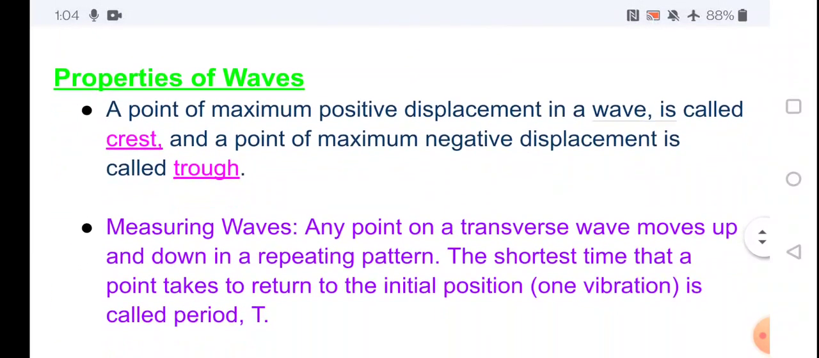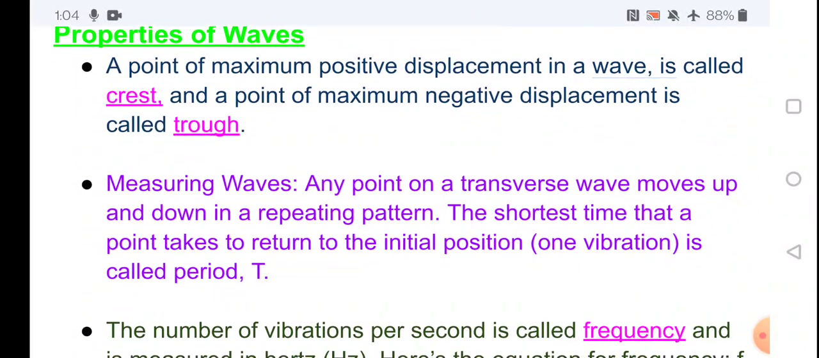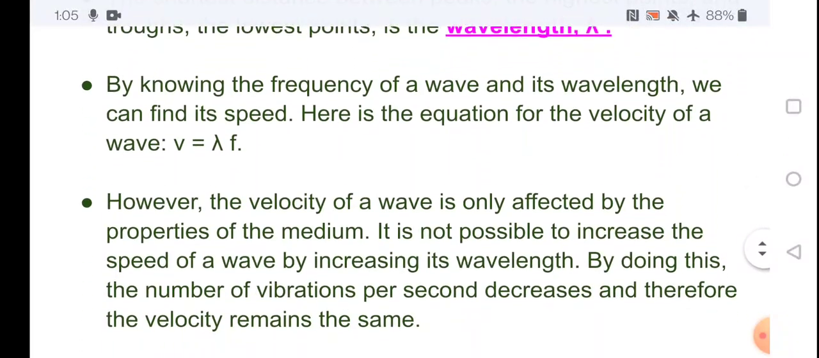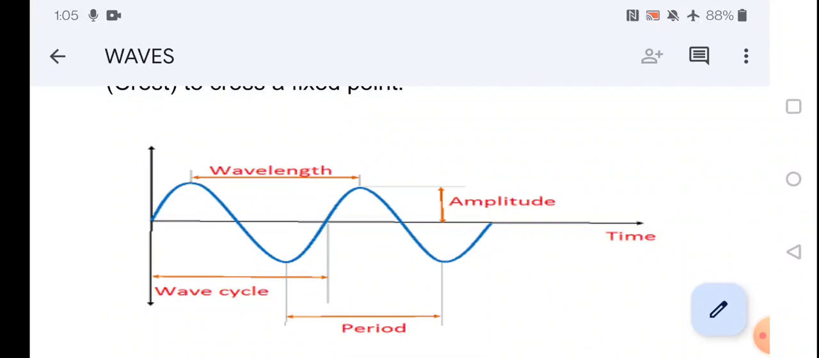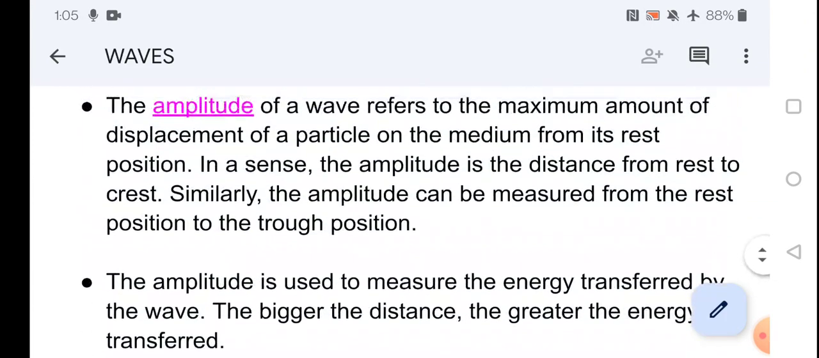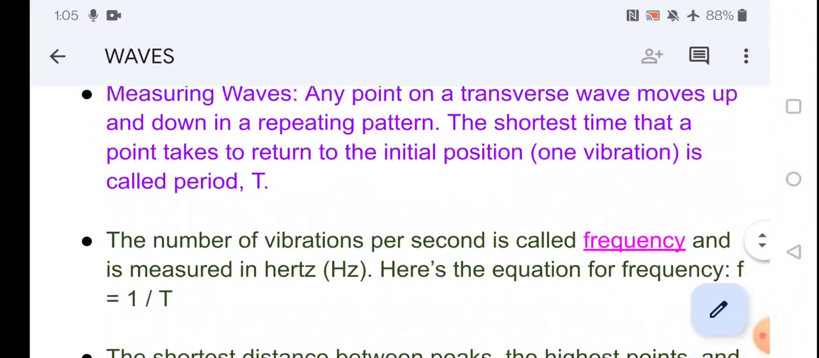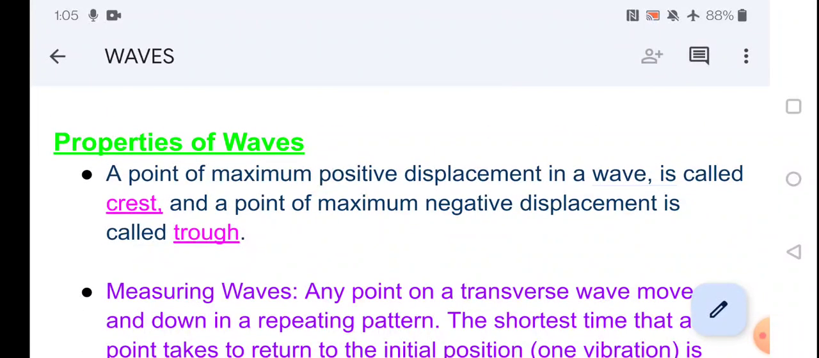Next, properties of waves. What are the properties of a wave? A point of maximum positive displacement on the wave is called a crest. See the picture. The maximum height in the upper portion is called a crest, and the minimum position in the lower side is known as a trough. The point of maximum negative displacement is called a trough.